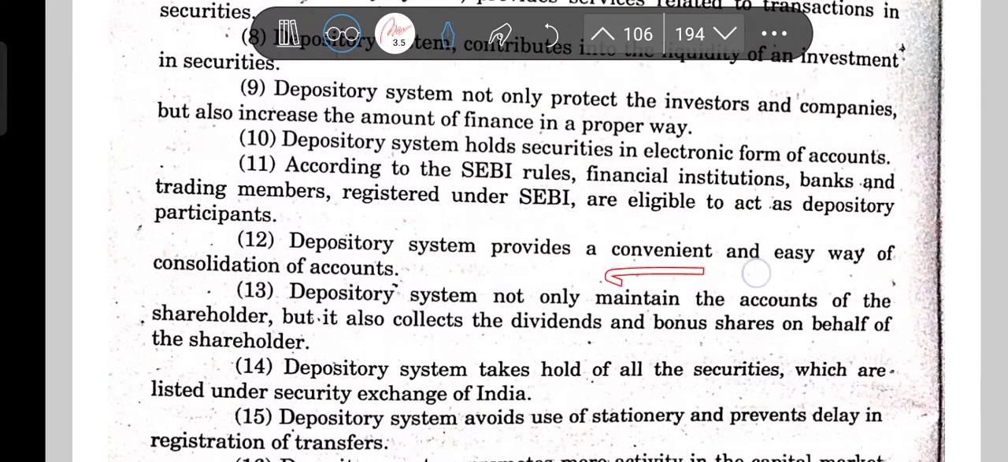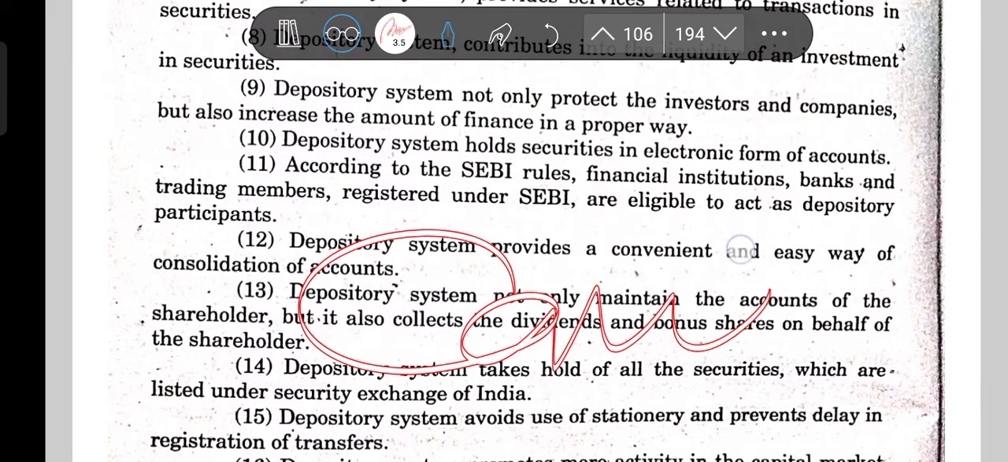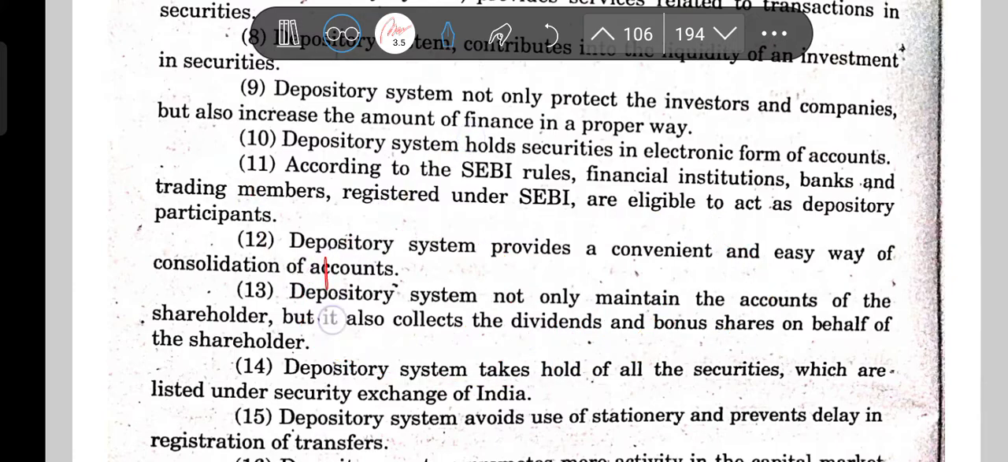Then there is a convenient and easy way of consolidation of accounts. Consolidation of accounts, dematerialized form, no benami property, no fraudulent certificate, no physical carrying of things, and FDI will come, liquidity and investment. Banks can also participate, right?